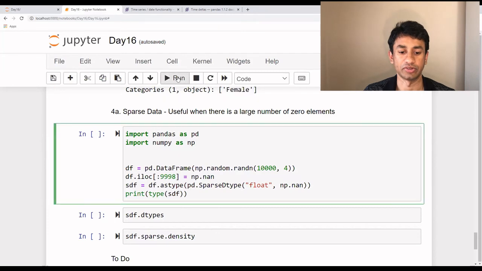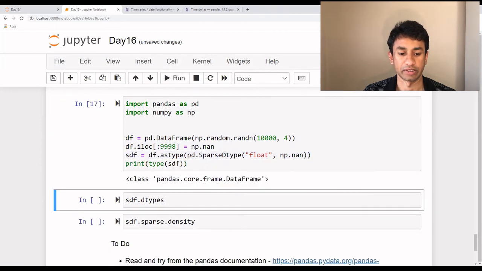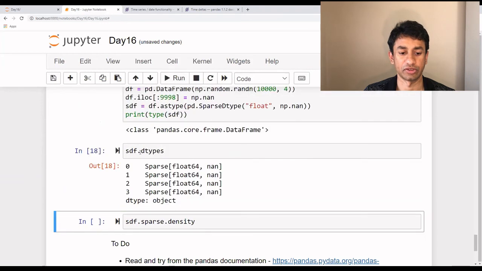So when I execute this one, what is happening is I'm creating a data frame with random values, like 10,000 values, and I'm defining almost 9,998 of them as not a number, and the data type is being defined as float. So now when I execute the data types, as you see here, the data type is mentioned as sparse. So even though the value is float, it's called a sparse float, and then it says that it's not a number.